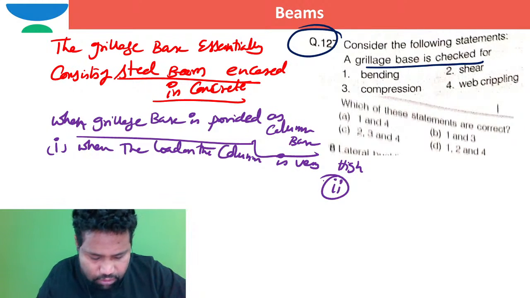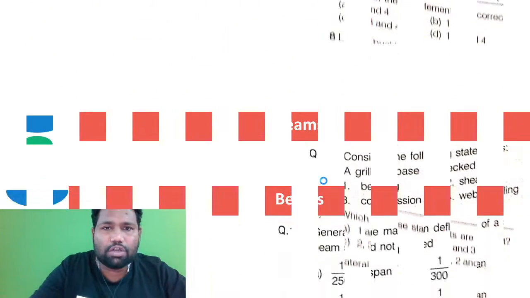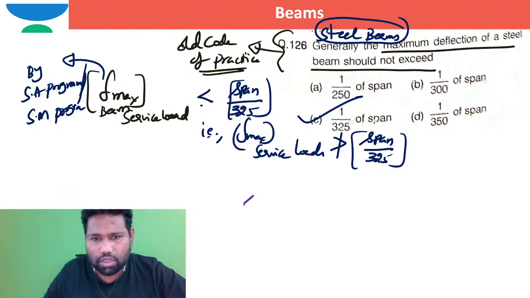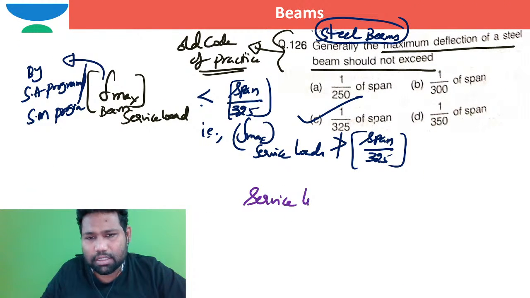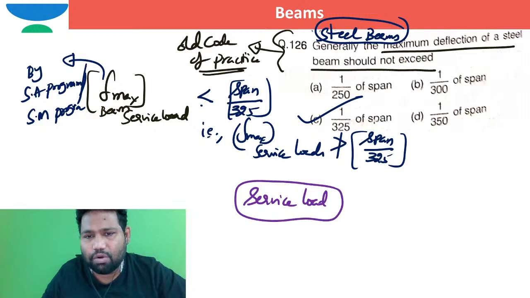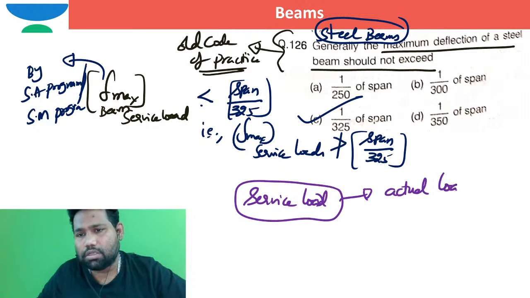I mean service loads for the previous question. Dear, okay, you want to know what service loads are. Service loads are the actual loads that are acting on the structure. Actual loads, or characteristic loads in your limit state method.